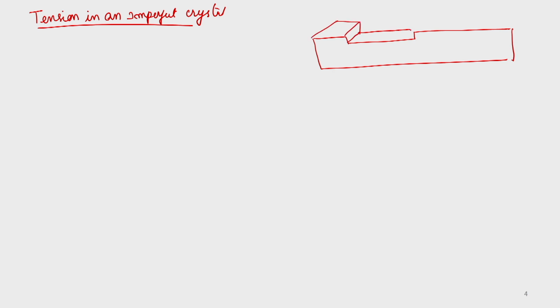So, in a material let us introduce a small imperfection. Basically, let me consider a material like this. So, this is an imperfection area, whereas here it is a perfect area.